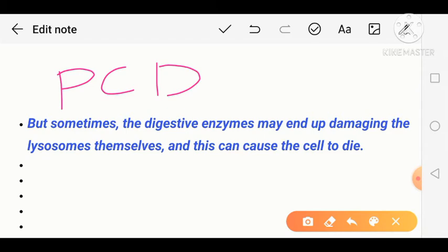We know that every cell has its own life, and when that life is over, the cell undergoes suicide, through lysosomal enzymes. These lysosomal enzymes damage the lysosome itself, and when the lysosome bursts, all the enzymes are released into the cytoplasm of the cell, and the cell undergoes death. That's why lysosomes act as a suicide bag.